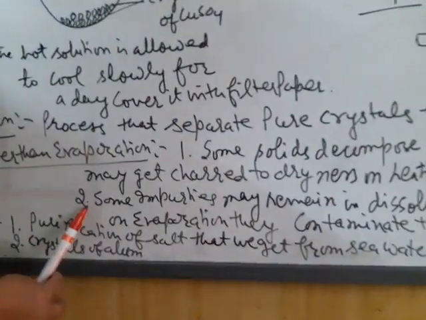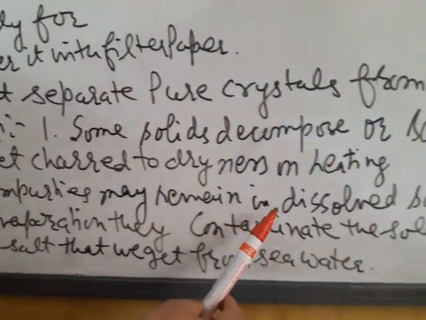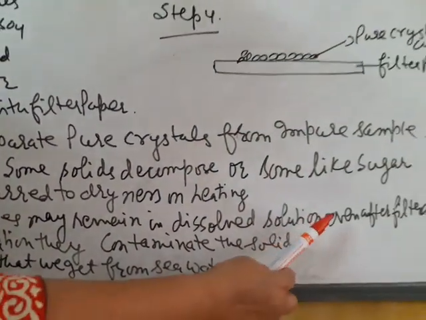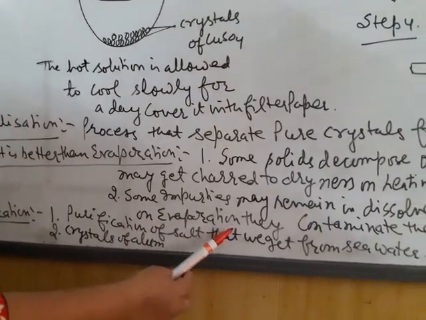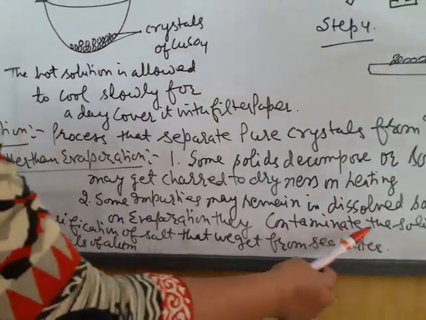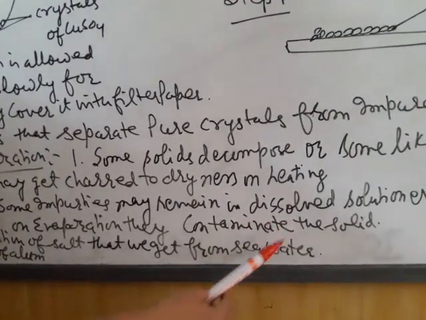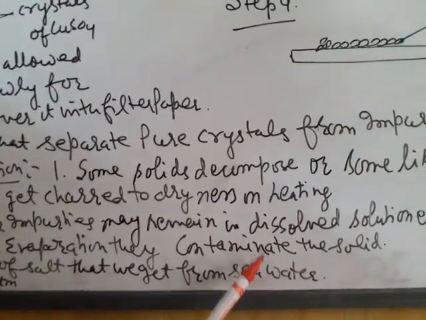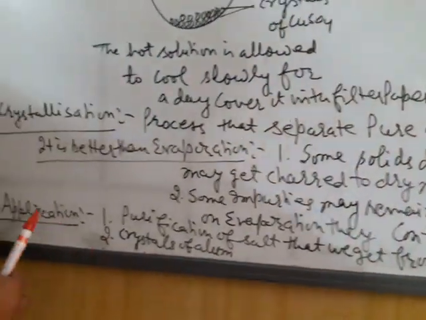Second is some impurities, they may remain in dissolved solution even after filtration. So on evaporation they contaminate the solid. They contaminate means उस सॉलिड को दोबारा उसमें फिर वही इम्प्योरिटीज आ जाएंगी, इसलिए वो प्योर सैंपल नहीं होगा.